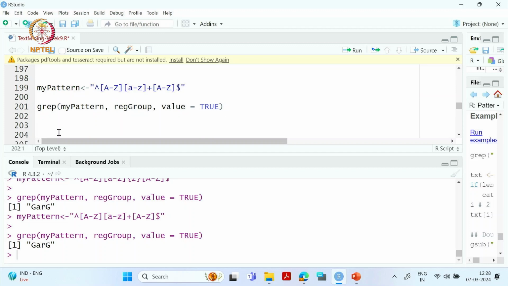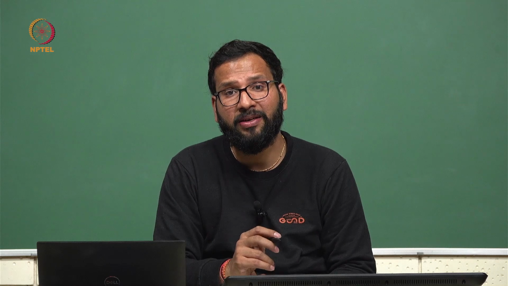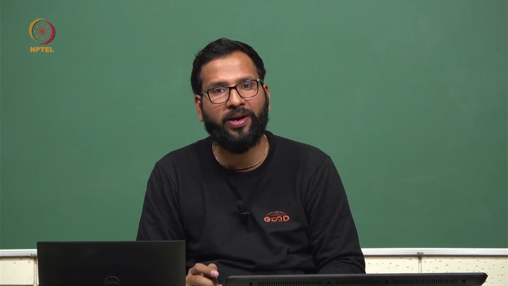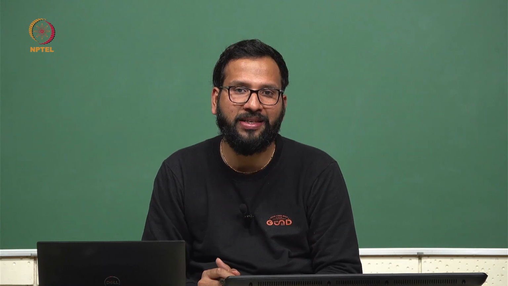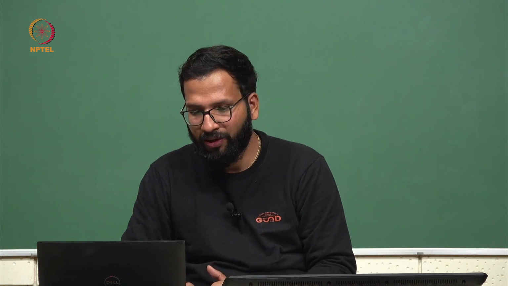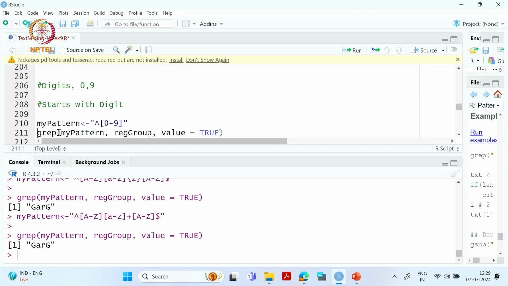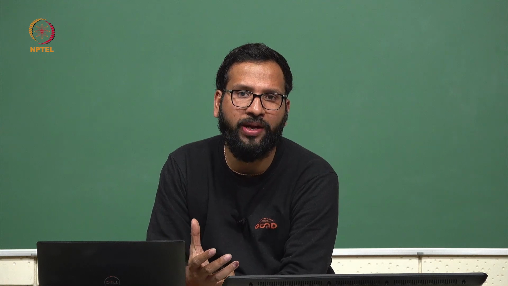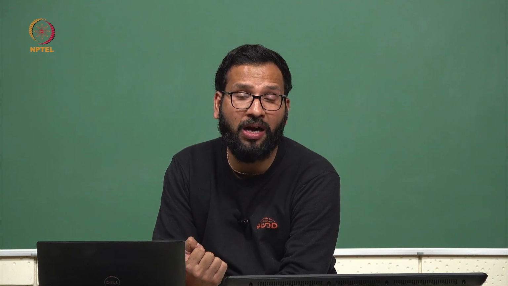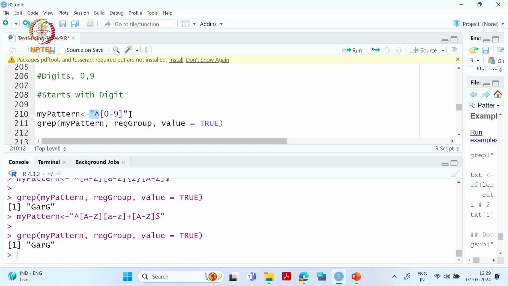Now, like we have for alphabets, uppercase or lowercase, in a similar way we have regex for digits, from 0 to 9. Let's quickly see those examples also. Say for example our focus is only extracting the words which start with digits. So we use the caret symbol, and then 0 to 9.